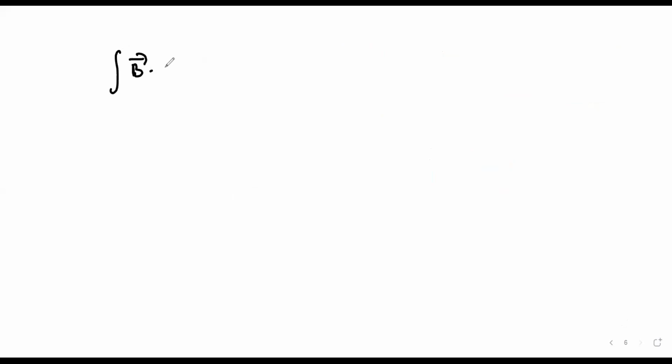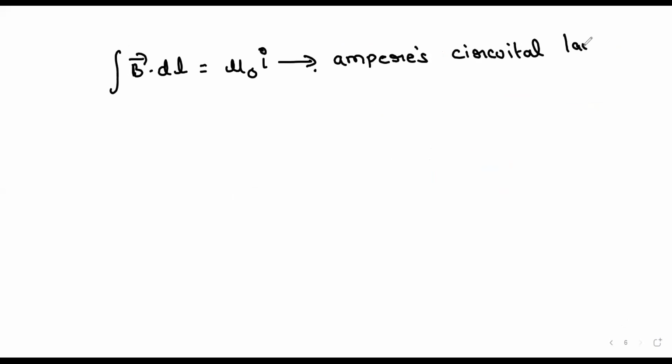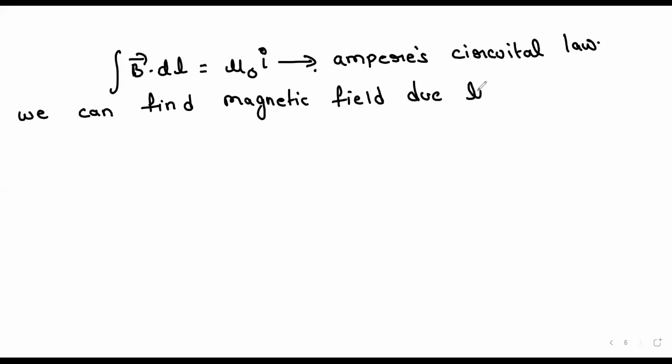What is the name of this law? Ampere Maxwell law, sir. Ampere's circuital law. So see, using this law, we can find the magnetic field due to a solenoid. Yes, it's used in a solenoid, but using this law, we can find the magnetic field due to current, right?